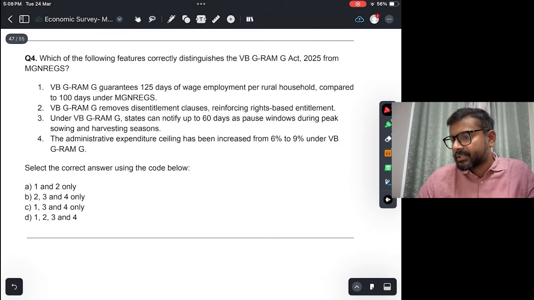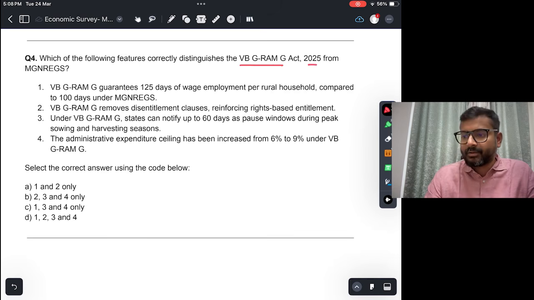Which of the following features correctly distinguish Viksit Bharat Ji Ramji Act 2025 from Manrega? Okay, so of course you must have read the news that Manrega has been replaced by Viksit Bharat Ji Ramji. What is the full form of Ji Ramji?